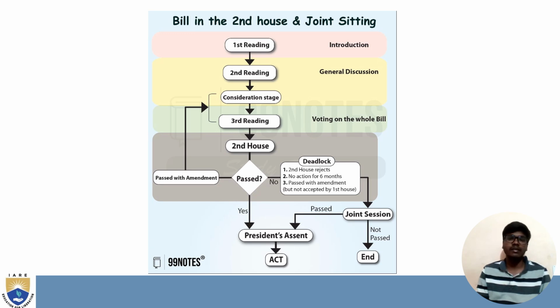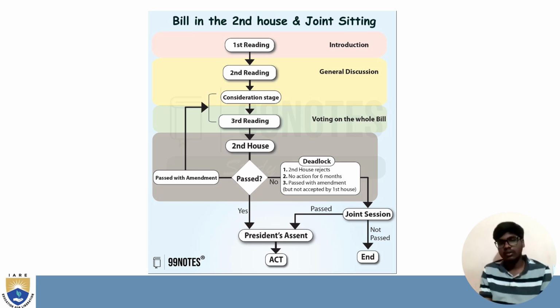And there is a flowchart we can see here. First introduction, it has a first reading, and then it goes to the second reading, then a consideration stage where committee meetings are held, and then it goes to the third reading where no amendments can be done, and then it goes to the second house. When it is approved in the first house and passed, it goes to the president for assent, or if it is not passed in the second house, then it goes back to the first house to make some amendments, and then it follows the same process.